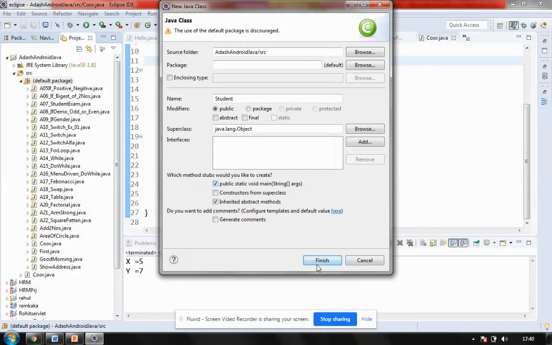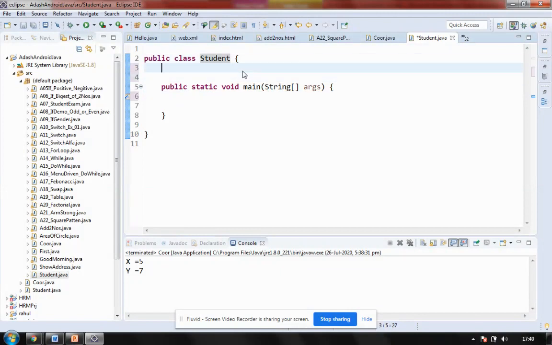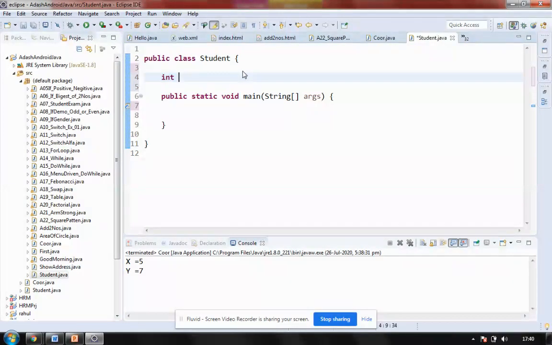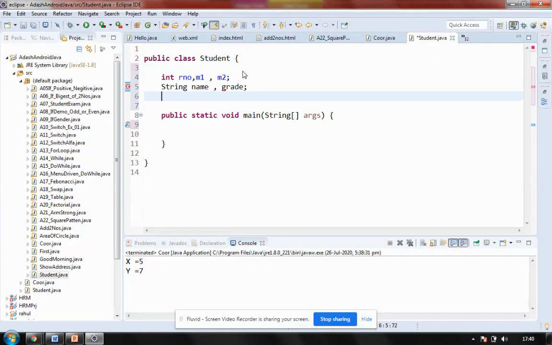This is the new method main. So this is the student class I am having. What should it contain? It should contain a lot of things. It should contain integer data types: roll number, marks 1 and marks 2. Then a string for name and grade. Then, to calculate something, double for total and average. So all my variables are defined here.